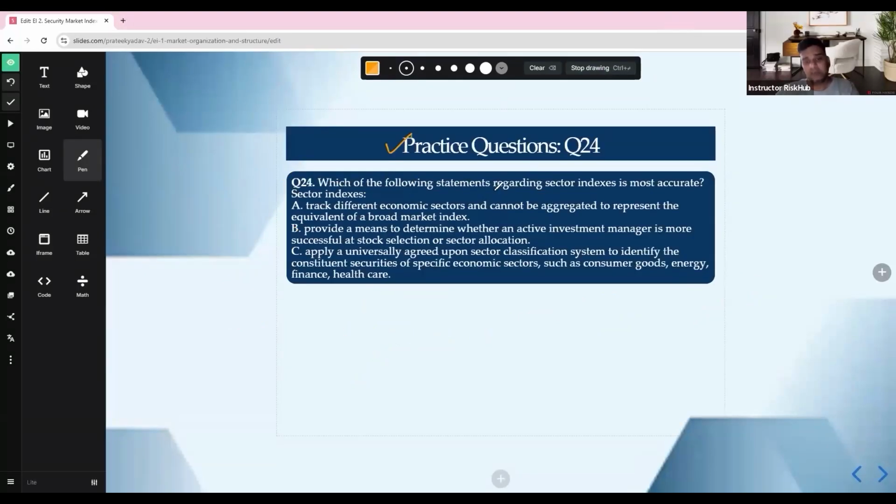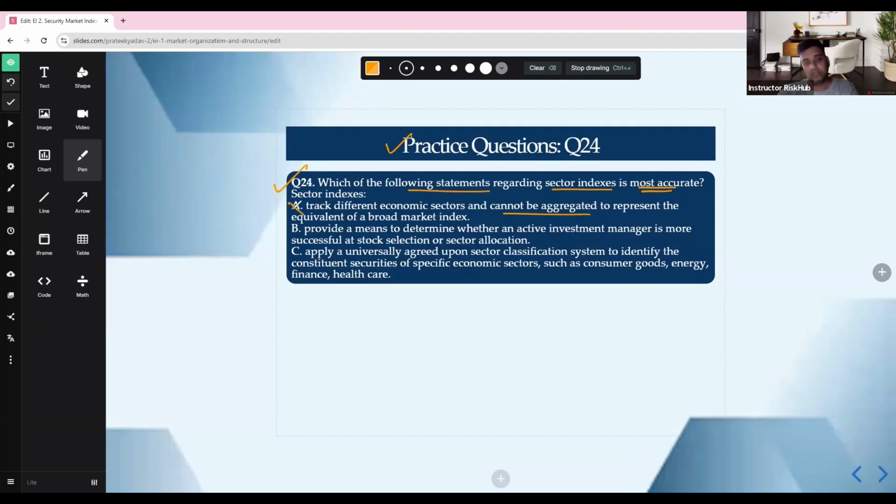Which of the following statements regarding sector indexes is most accurate? Looking at statement A: they track different economic sectors and cannot be aggregated to represent the equivalent of a broad market index.